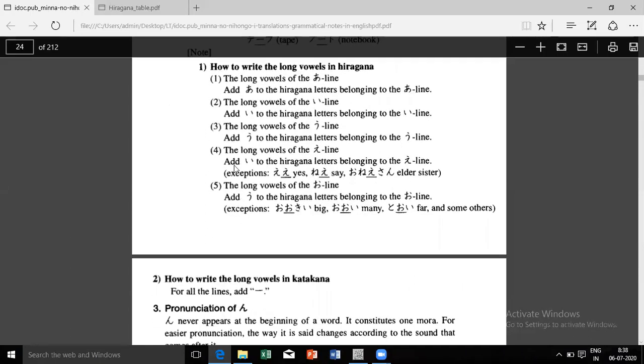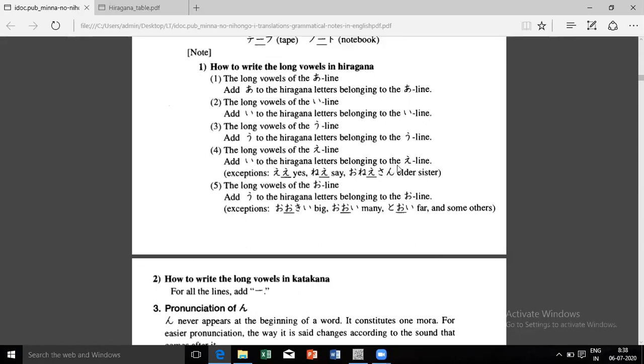Okay. So now for the A line, they have given some exceptions. Add E to the hiragana letters belonging to the A line. So the exceptions are A, right? We don't say A, we say E. So this is an exception.